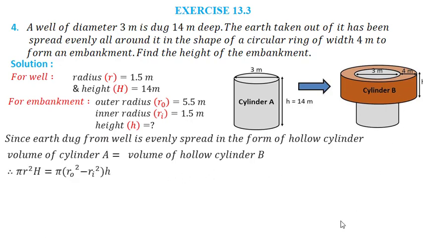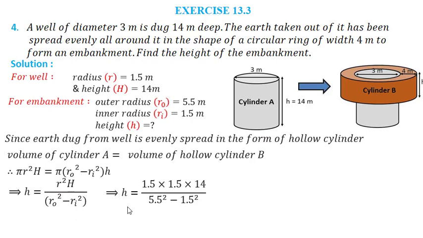Now for cylinder A we have pi r square capital H equals pi times (RO, the outer radius square, minus RI, the inner radius square) into small h. Now pi I can cancel, and the expression for h will be r square capital H upon RO square minus RI square in the denominator. Let us put the respective values. So h is 1.5 into 1.5 into 14 divided by 5.5 square minus 1.5 square.